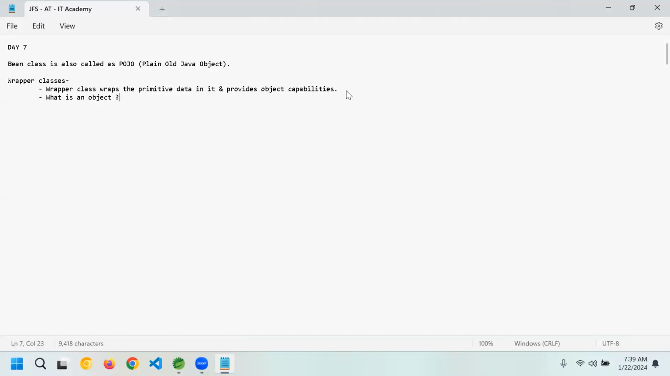Object is an instance of the class. Perfect. Object is instance of the class. Okay. Perfect. This is as of now what we learned. Anything else you want to add?